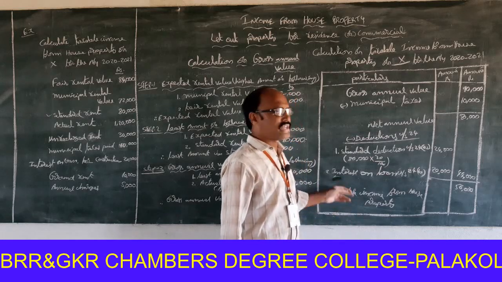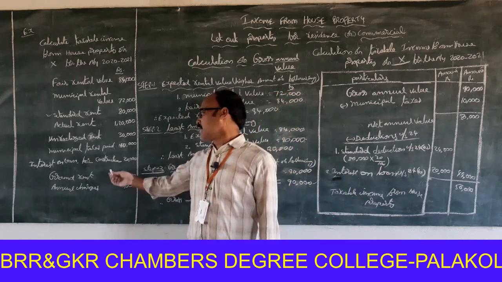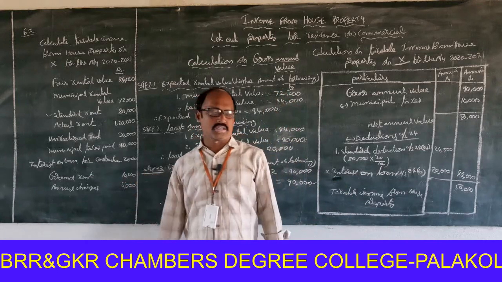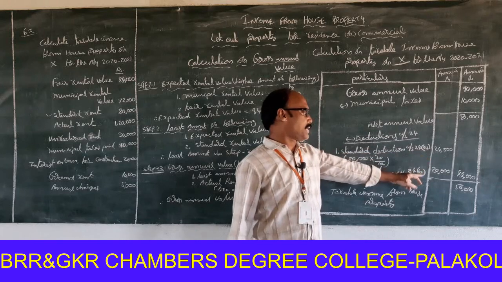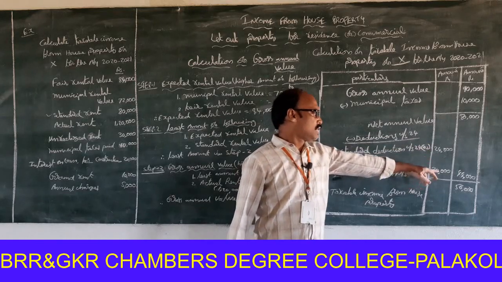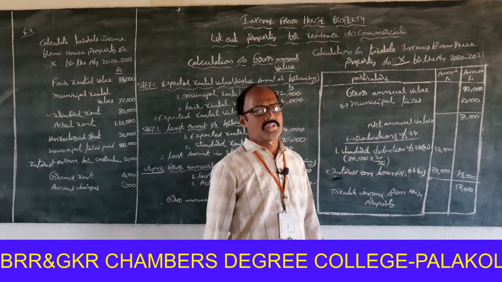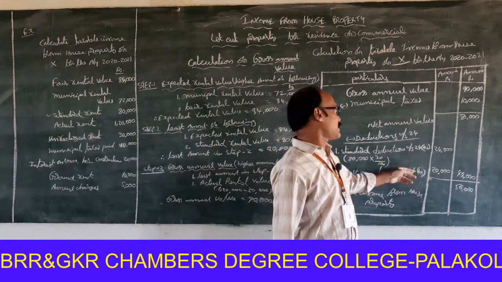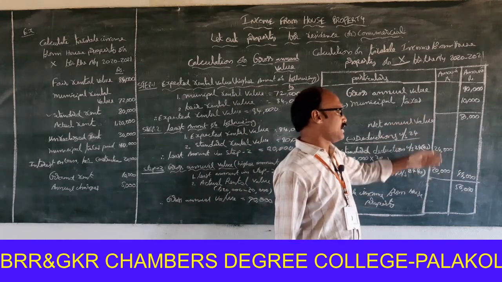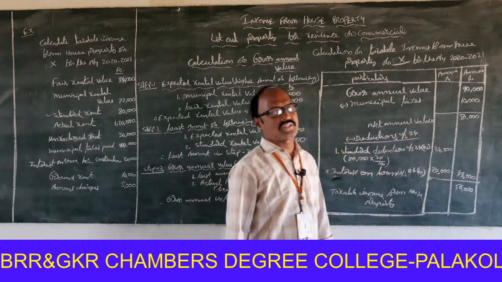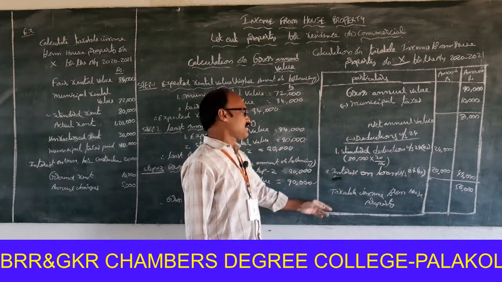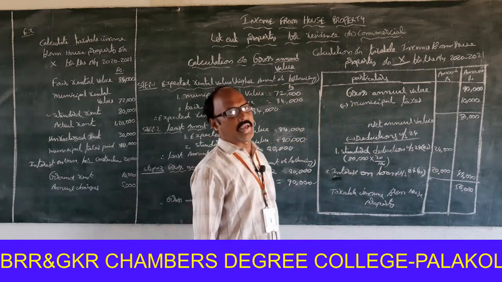Next one, interest on loan. Interest on loan for construction of house is 20,000. The total amount is 24,000 plus 20,000, so 44,000. The 44,000 rupees is deducted from the net annual value of 80,000. 80,000 minus 44,000, rupees 56,000 is to be treated as taxable income from house property.